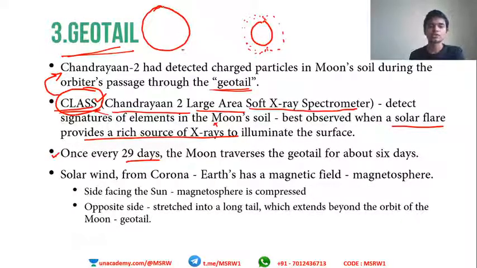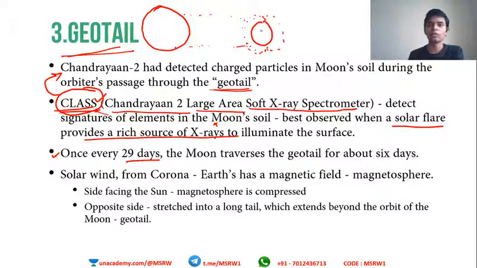So what happens is when solar wind comes from the corona, solar wind means huge explosions within the sun's corona due to nuclear fission and fusion. It causes huge outbursts of various particles, like various subatomic particles. All these together form the solar wind. So when that wind comes from the sun and hits this magnetic field, it causes some distortion in the magnetic field.